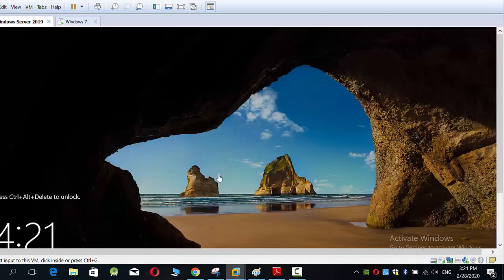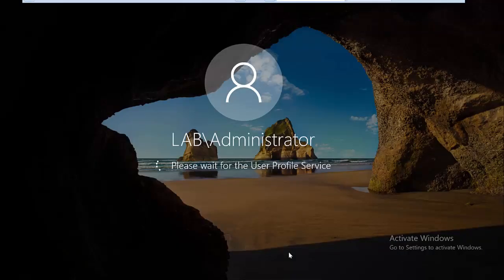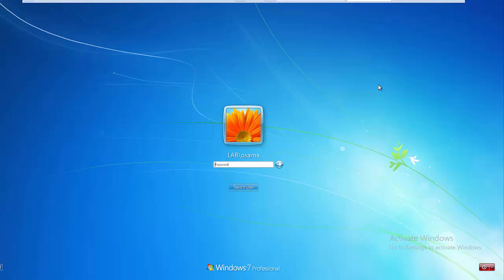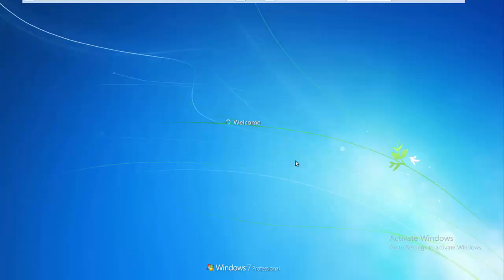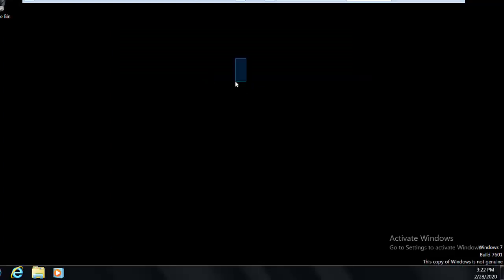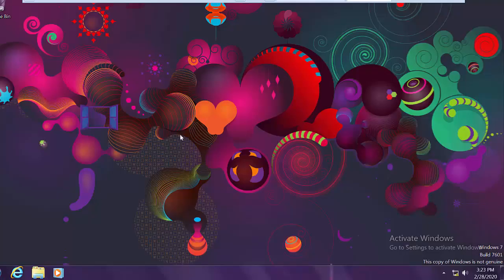Now go to the server. On the server, just press Control Alt Insert, type the password, and enter. And now I want to go to the client, Control Alt Insert. Now I have Osama. I want to log in as Osama. You remember the password, and enter. We created this user in the previous lecture. If you didn't see the previous lecture, you should go and watch it. Now I logged into Osama. Now you can see Osama.